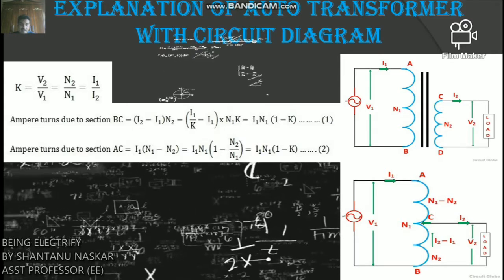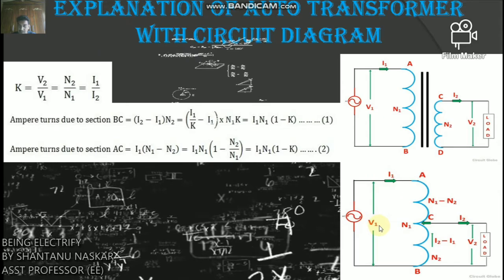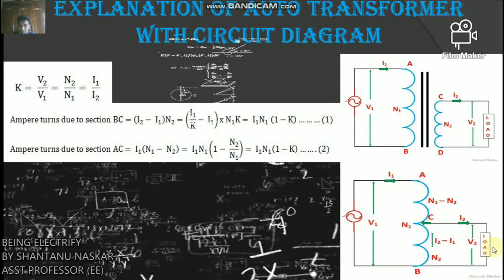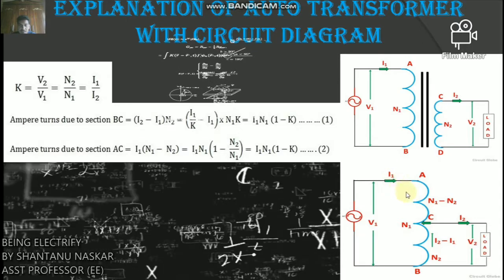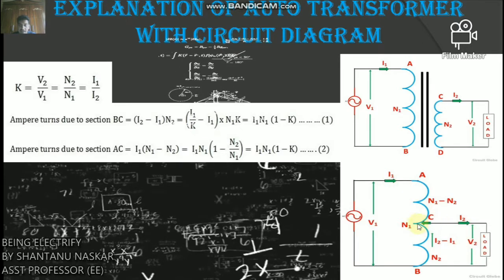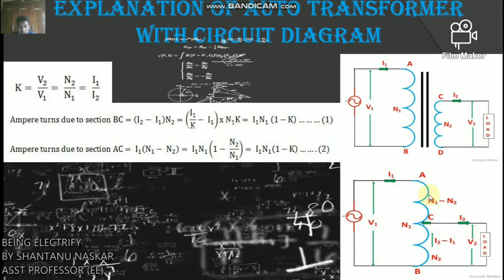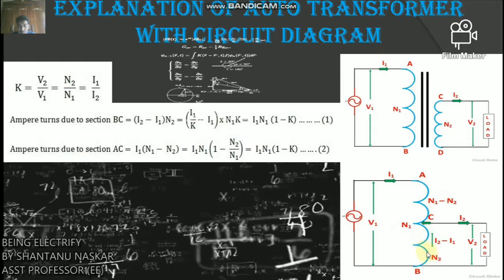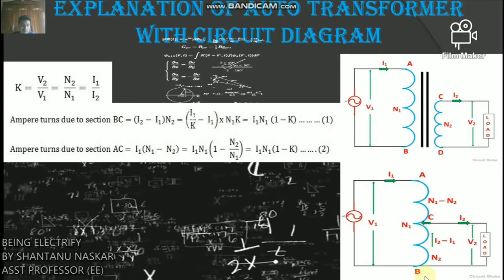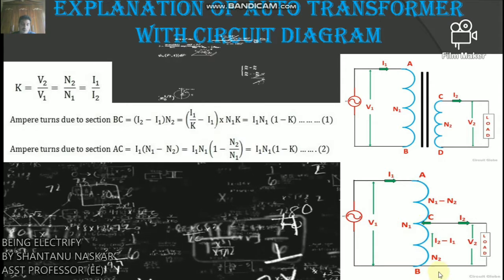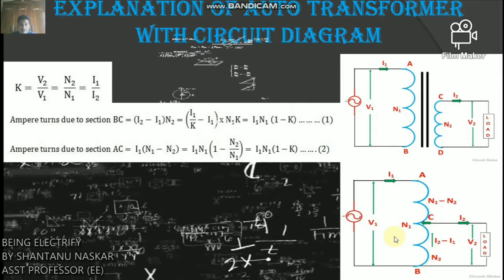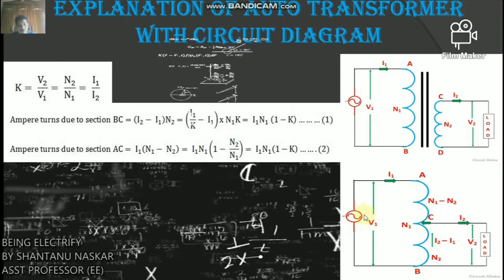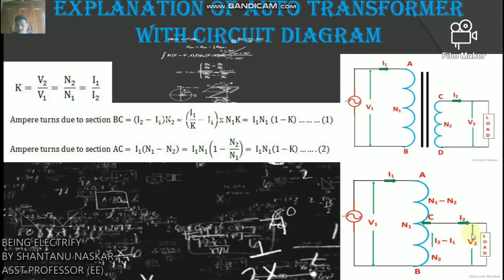Okay, let V1 be the primary applied voltage, V2 the secondary voltage across the load, I1 the primary current, I2 the load current, N1 the number of turns between A and B, and N2 the number of turns between C and B. Now, neglecting the no-load current, leakage reactance and losses, V1 equals E1 and V2 equals E2.